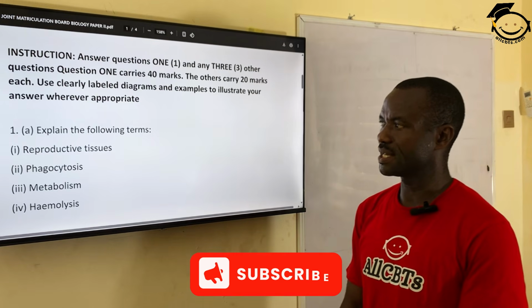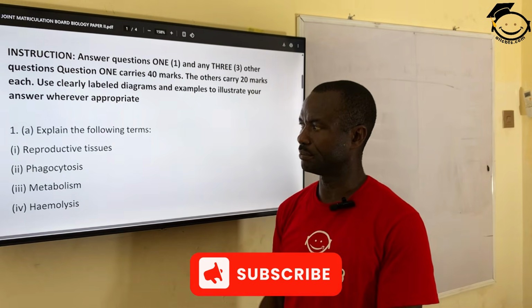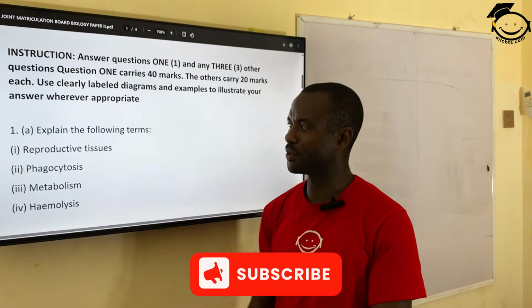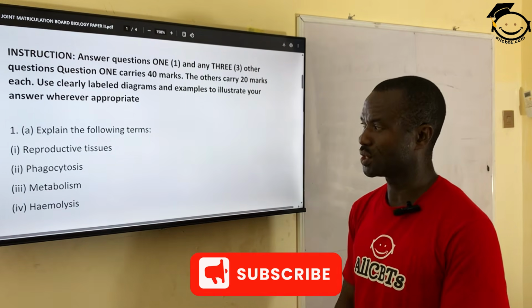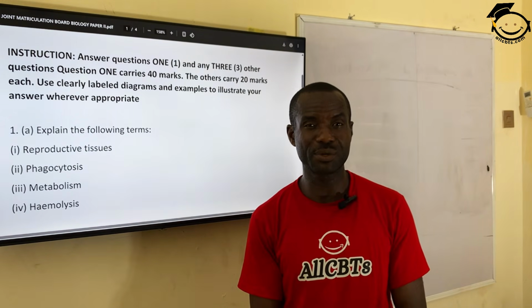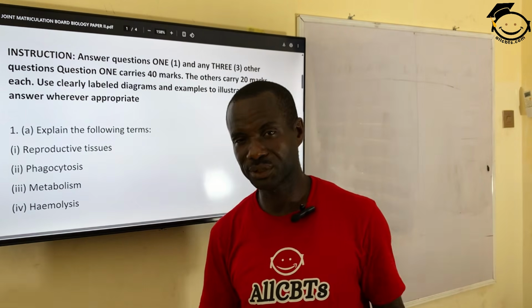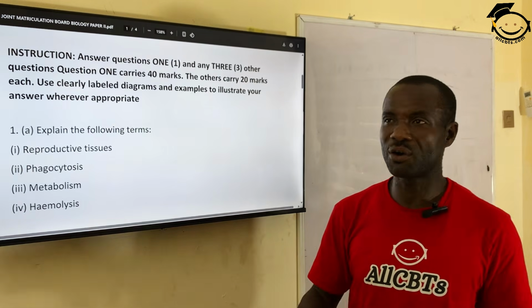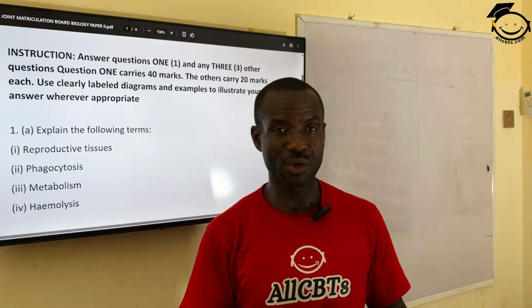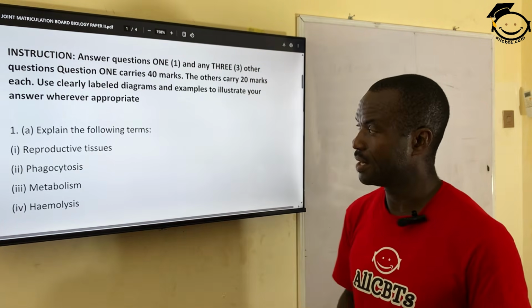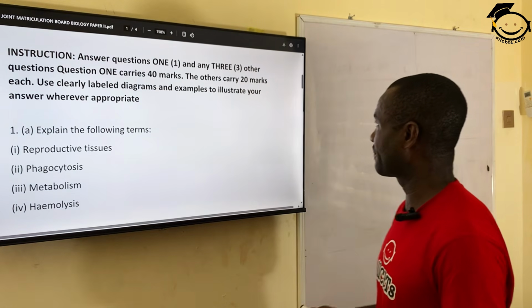The first question says, explain the following terms. A, that is 1, reproductive cells or tissues. What are reproductive tissues? Reproductive tissues are a group of cells that are responsible for reproduction. That is the ability of an organism to raise the young ones, called offspring. So reproductive cells can be classified into two.